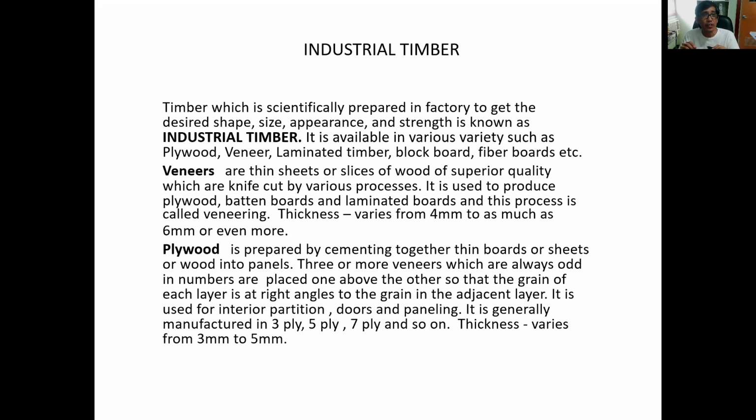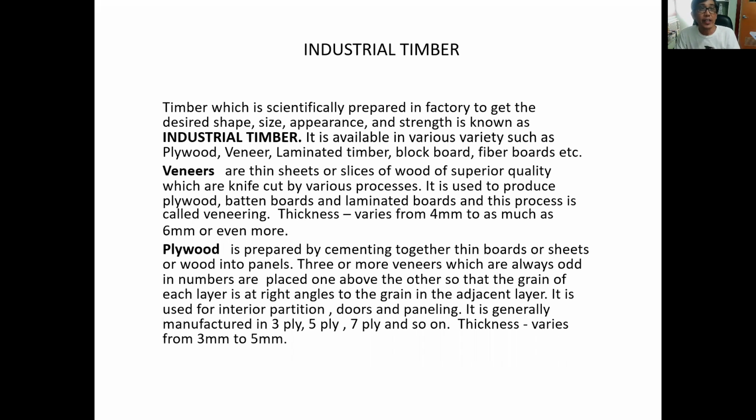Veneers are thin sheets or slices of wood of superior quality which are knife cut by various processes. So if you have a large size of wood, you cut it into thin slices, as thin as a paper or as thick as a board, and that is called a veneer. Okay, so the thickness varies from 4 millimeter to as much as 6 millimeter or even more.